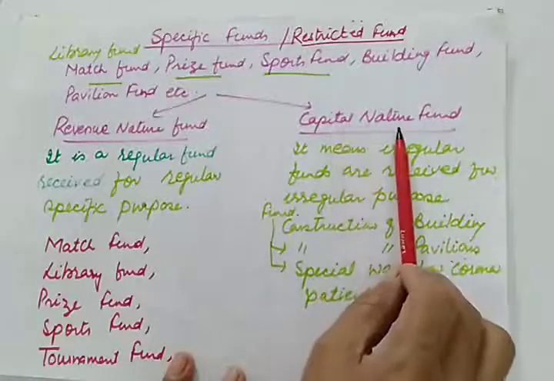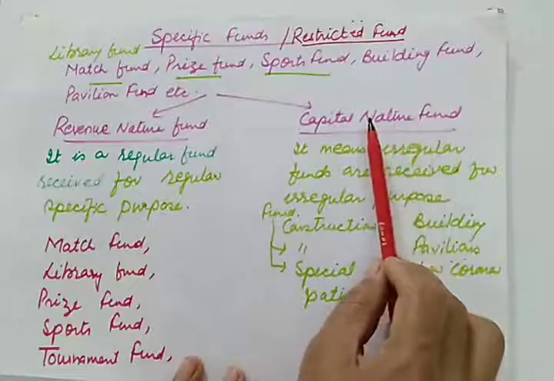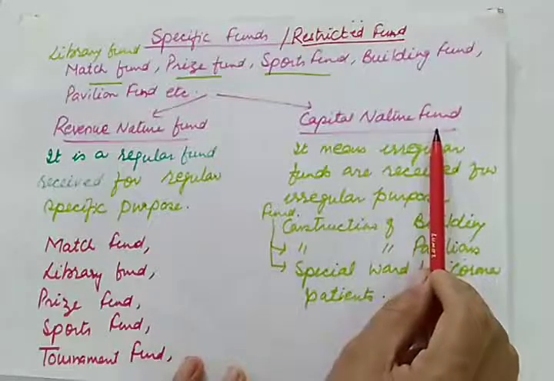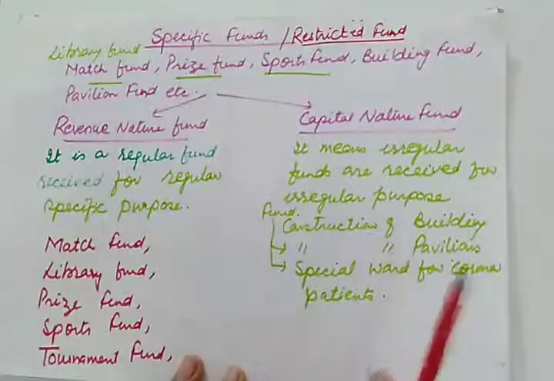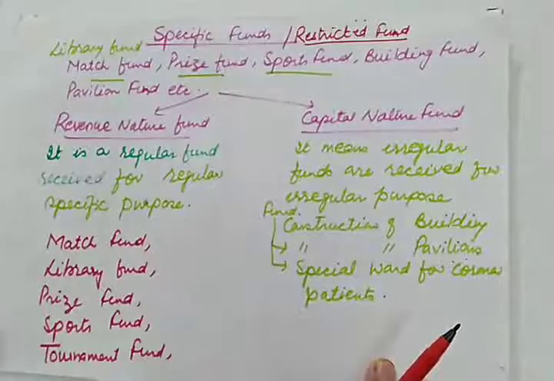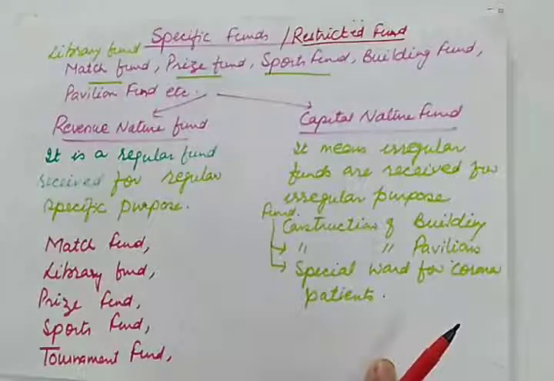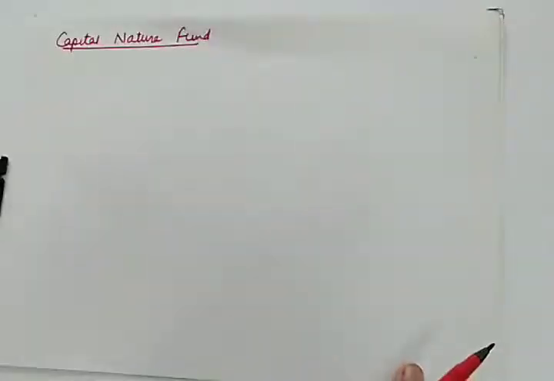But in capital nature fund, the purpose for using this fund is already defined, and normally you will find construction, especially construction of playgrounds, buildings, or pavilions. So in construction work we'll be using capital nature fund.